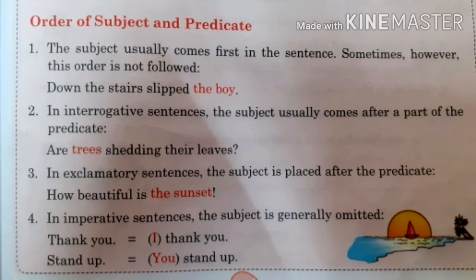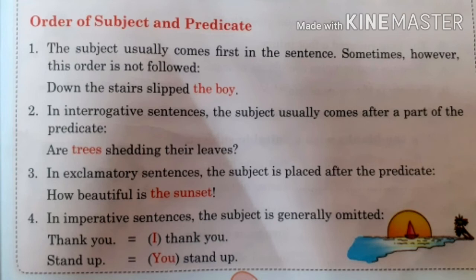Now see the number 2 point. In interrogative sentences, the subject usually comes after a part of the predicate. When we make any question, the helping verb always comes before the subject. It means the subject will come after the helping verb.